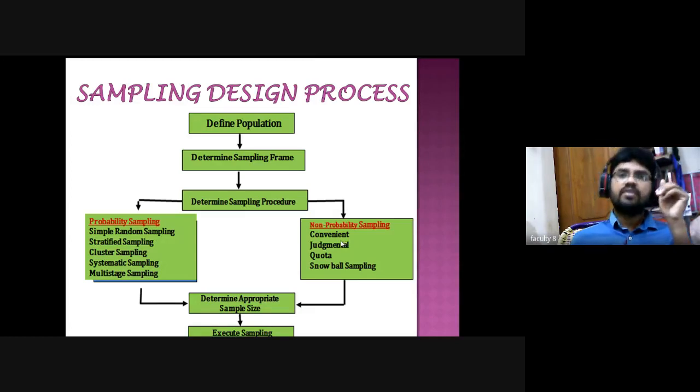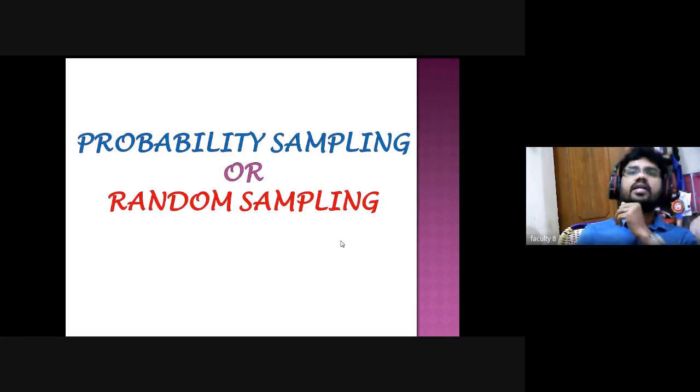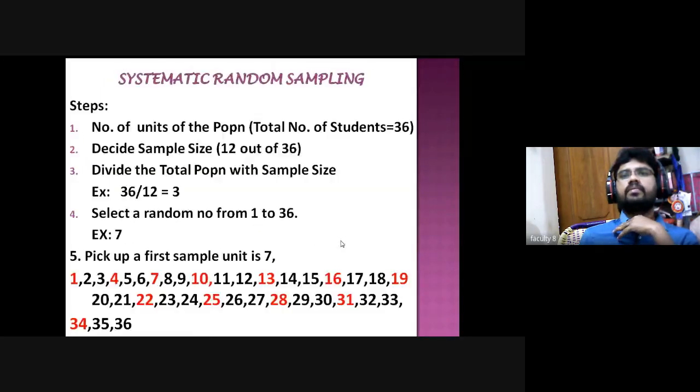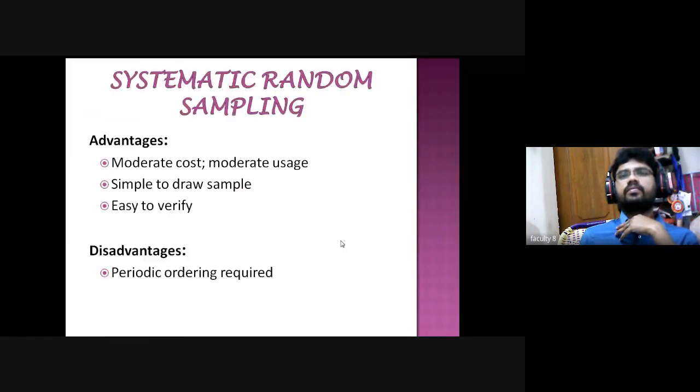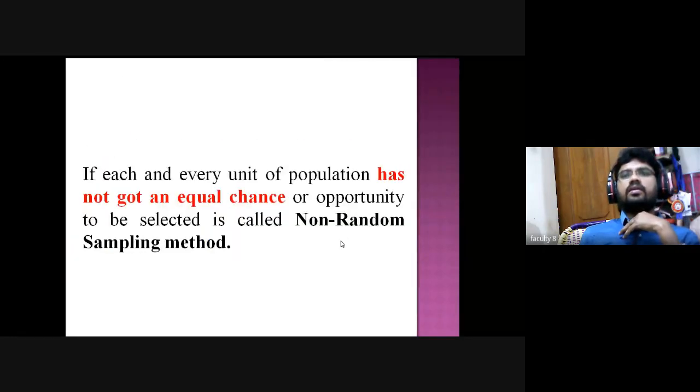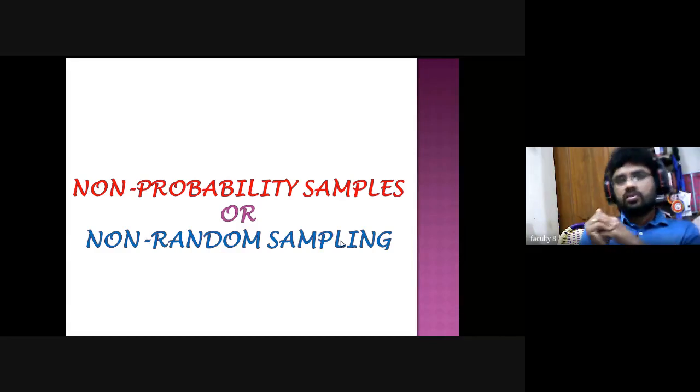First we need to understand what is meant by non-random sampling method or non-probability sampling method. Today we will focus only on the non-probability sampling method.